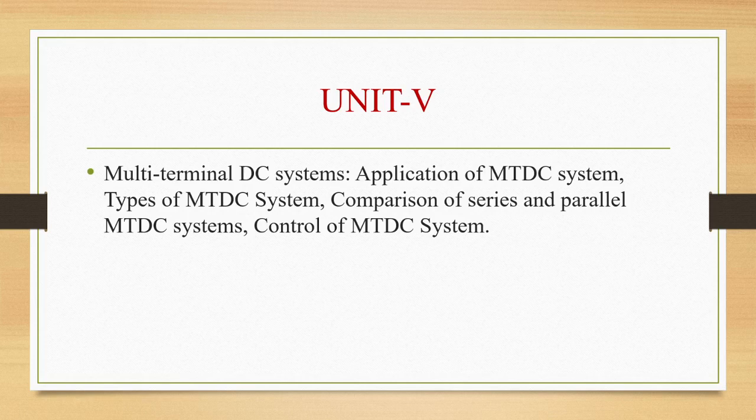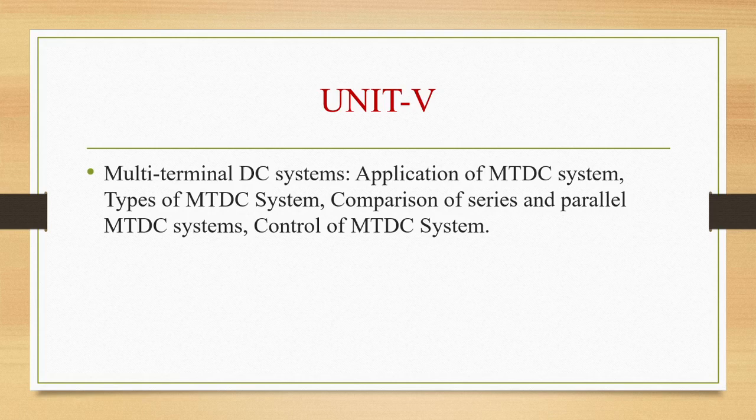So in this class we have seen what exactly a multi-terminal DC system is. HVDC transmission systems designed and operated so far are point-to-point systems with two terminals, whereas a multi-terminal DC system, that is an MTDC system, has more than two converter stations, some of them operating as rectifiers and others as inverters. The simplest way of building an MTDC system from an existing two-terminal system is to introduce tappings. Parallel operation of converters and bipoles can also be viewed as multi-terminal operation.